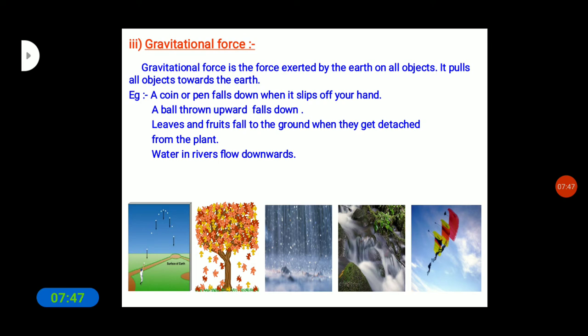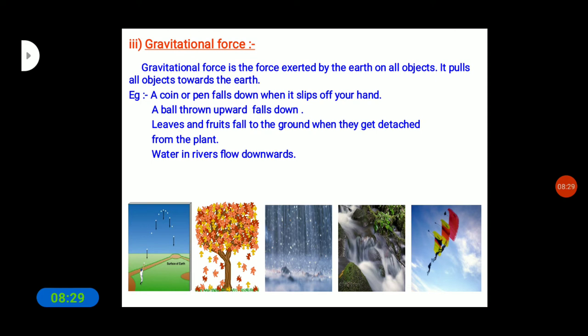Okay. So the gravitational force is the force exerted by the earth on all objects. It pulls all objects towards the earth. Okay. So the friction force and this gravitational force apply to all the objects present on the earth. These forces cannot be felt or seen, but they are there, and this force applies to all the objects. Okay.